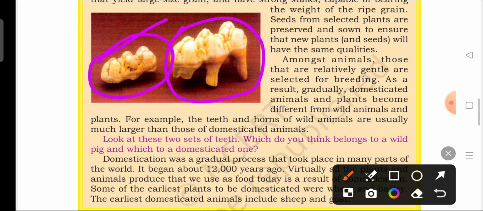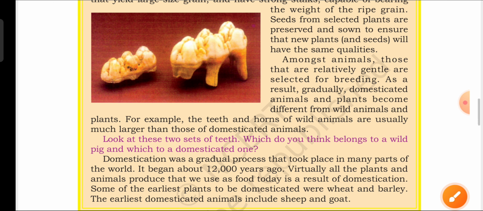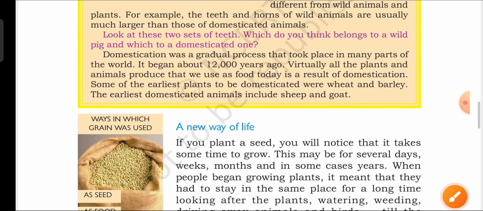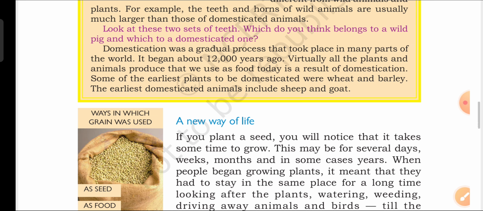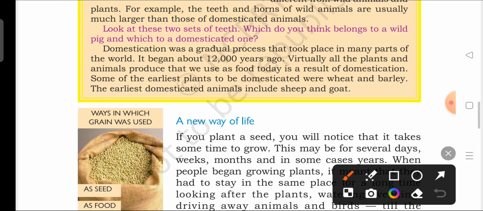This is the domesticated one and this is the wild one. Okay, now let us see the definition of domestication here. Okay, domestication was a gradual process that took place in many parts of the world. It began about 12,000 years ago.